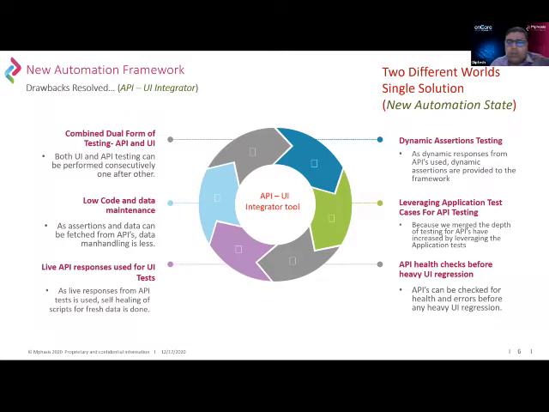We already talked about live API responses. That is a great value add because now we are integrating with the backend data sets. The code maintenance becomes lower because you're getting live values. Like I said, the data sets that you have to update every time on the Excel-based databases or the test data environments are fewer, and so you get a lot of benefit out of that.